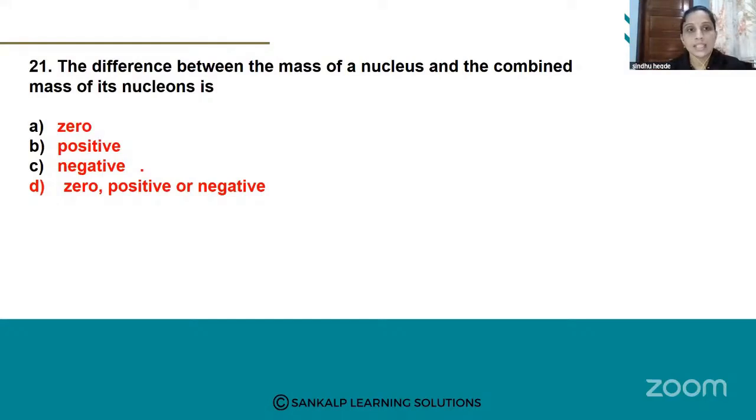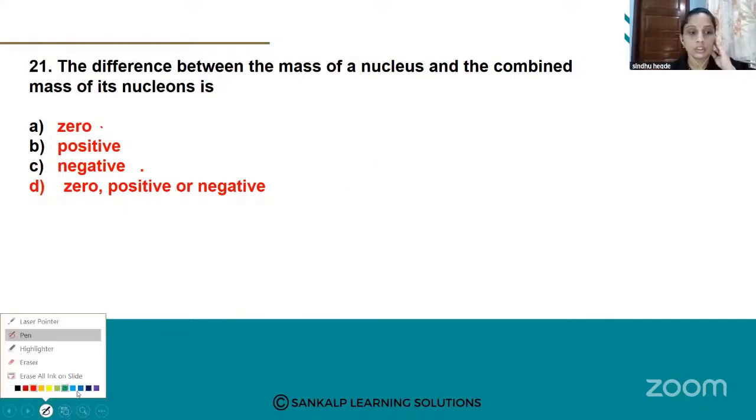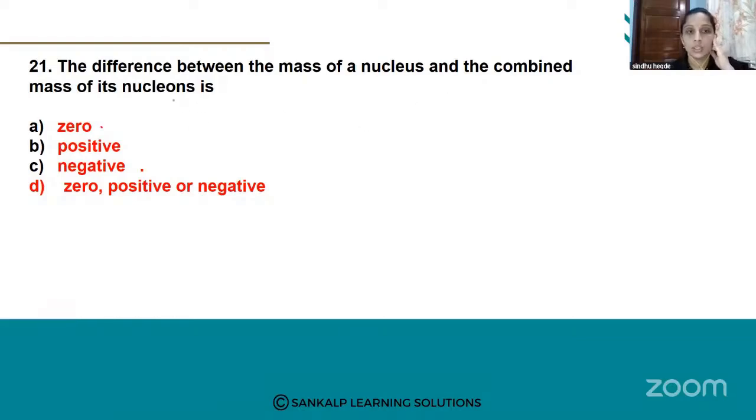See, the difference between the mass of a nucleus and the combined mass of its nucleons is: option A, 0; option B, positive; option C, negative; and option D, positive or negative. Which option is correct, students? Here they ask the question related to the nuclei chapter, right? The difference between the mass of the nucleus and the combined mass.